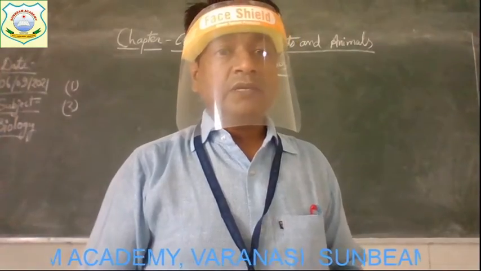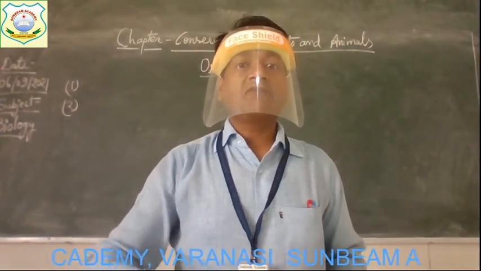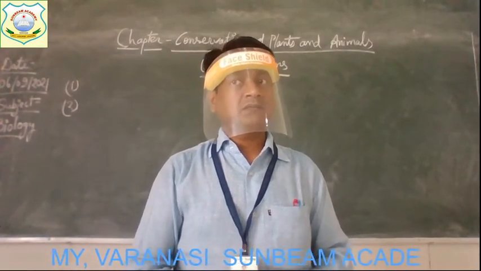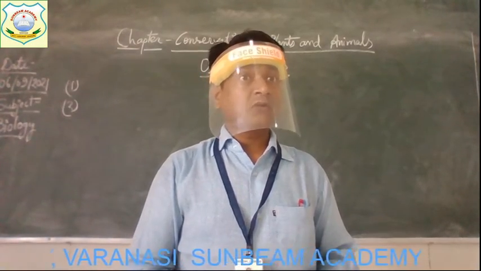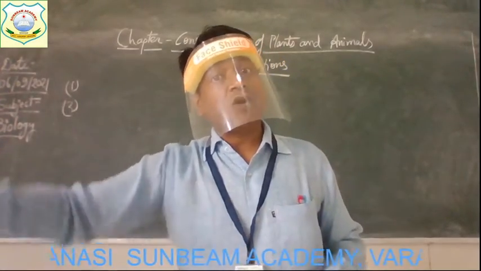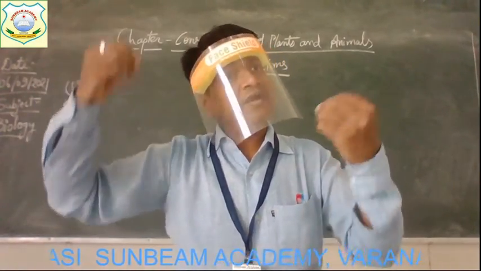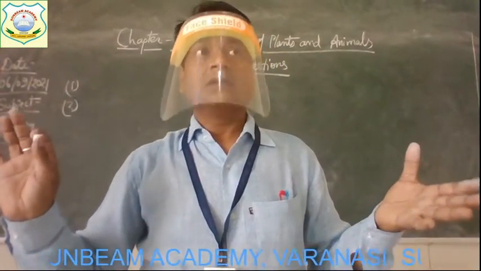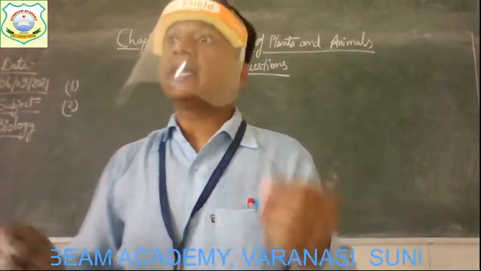All right. Now the question number two: give one word for the variety of all forms of life found in a region. Just think about the question. Give one word for the variety of all forms of life. Yes, very good. It's biodiversity.